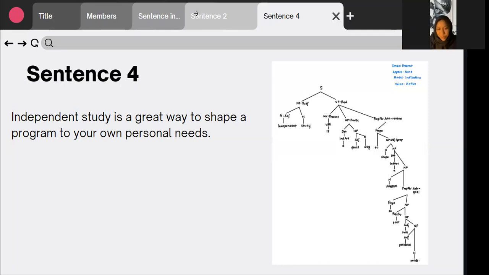Thank you, MAISARAH. Now I'm going to continue explaining the diagram. For the prepositional phrase acting as adverb of goal, this phrase indicates a goal for the subject of the sentence. Under this prepositional phrase, there are two constituents which are preposition and noun phrase. Under the preposition constituent, we have the word to, and under the noun phrase constituent, there are another two constituents which are adjective for the word own and another noun phrase personal needs. For this noun phrase, we have an adjective for the word personal and a noun for the word needs.